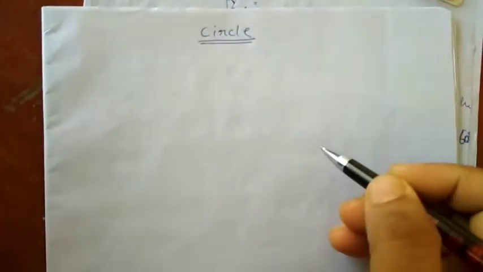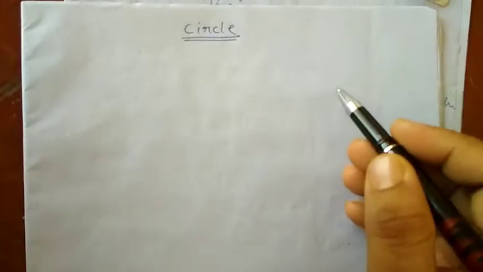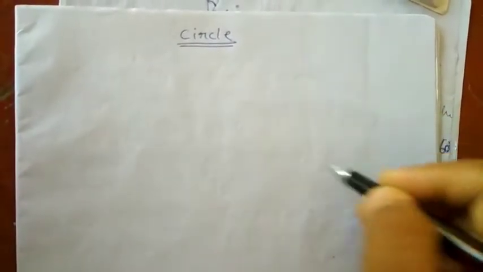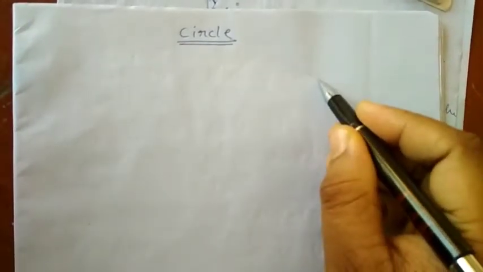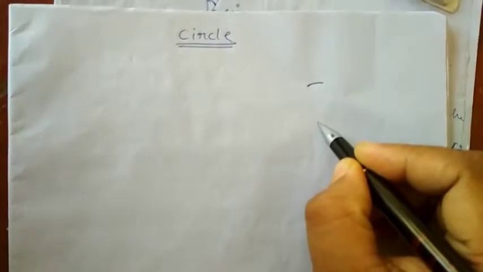So, what is a circle? A circle is a path of a moving point. It's a path, a way of a moving point. So, the path of a moving point keeping a fixed distance from a fixed point.